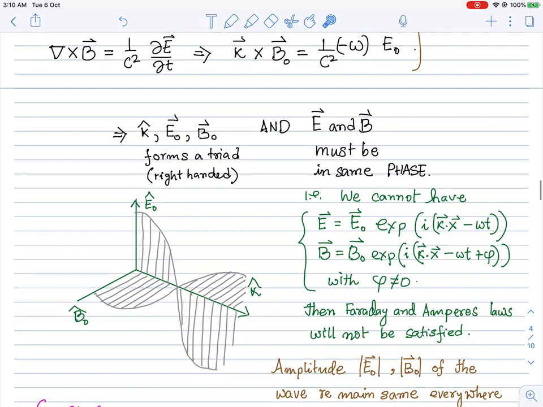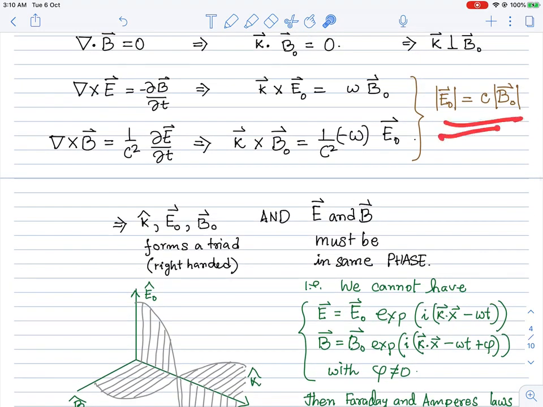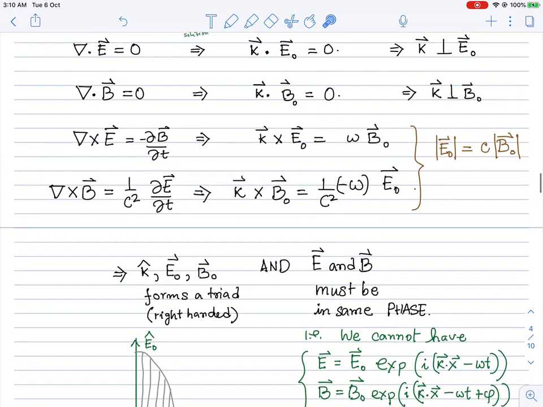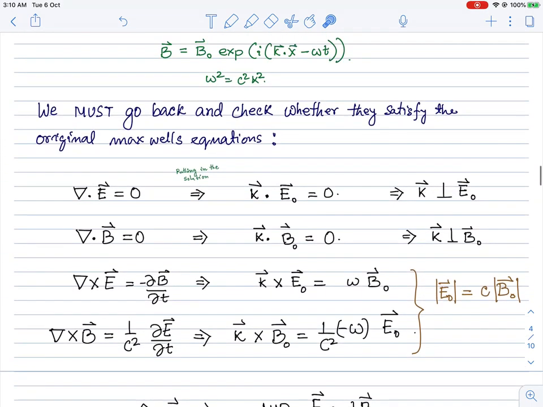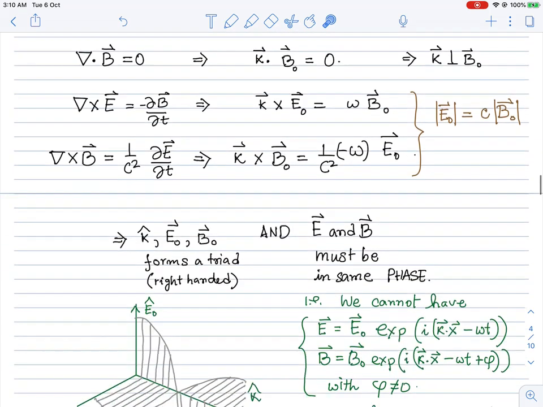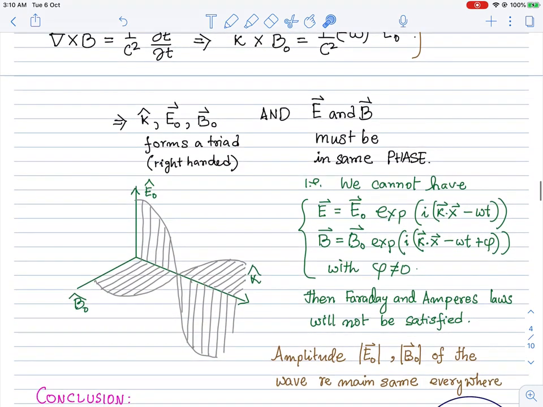Here I'm making some assumptions just to give you the idea of what is going on. So this is the idea that k, E and B form mutually orthogonal directions, and then their magnitudes are related in this way. And of course, omega is related to k in some specific way: omega equals plus minus